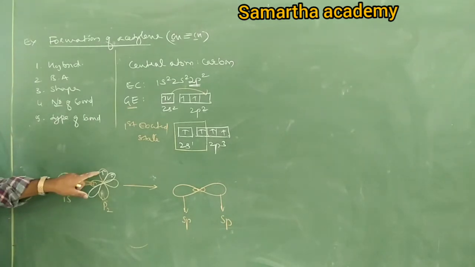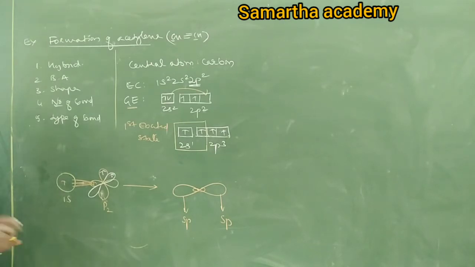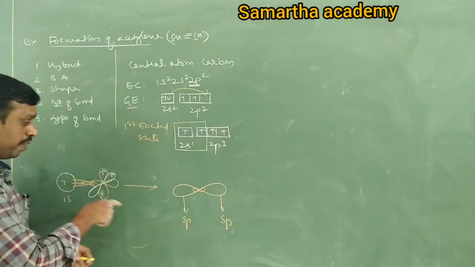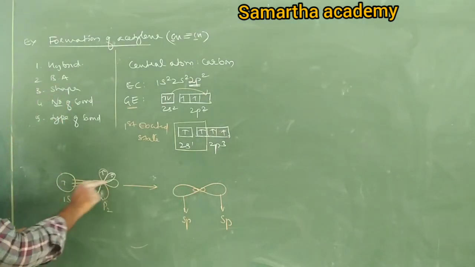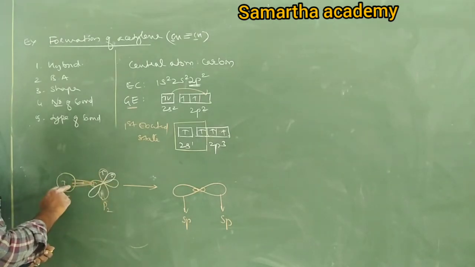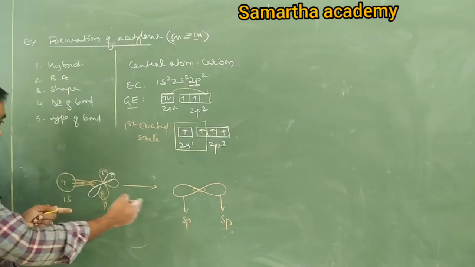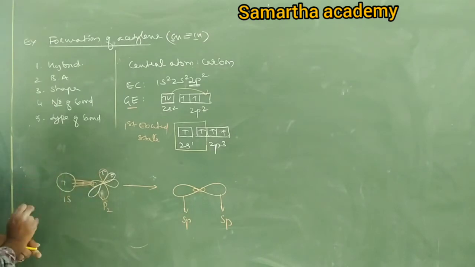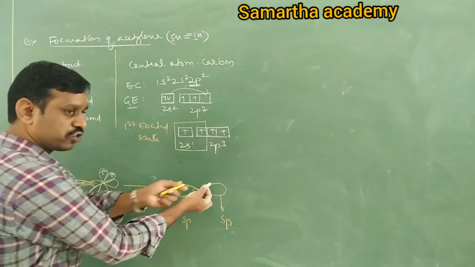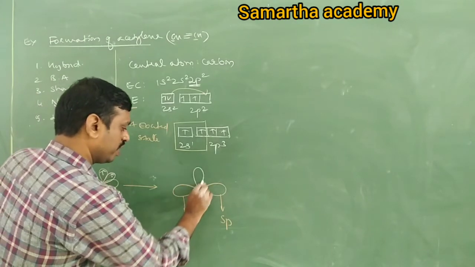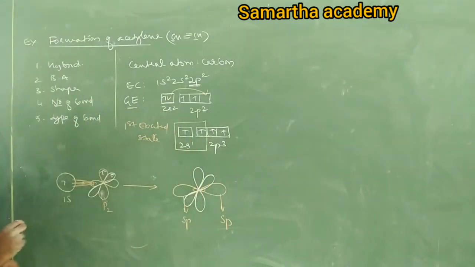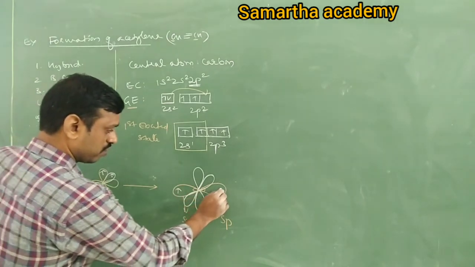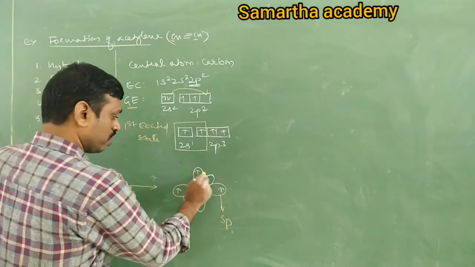Then what about px and py? They are still unhybridized, meaning they are not involved in hybridization. Then how are they oriented? Perpendicular to this. The two sp orbitals are in the same plane, along the internuclear axis. Still there are two orbitals, px and py. Those two are perpendicular. You cannot show perpendicular here, but I'll try to write like this. This has one electron, and these two also have one electron each.